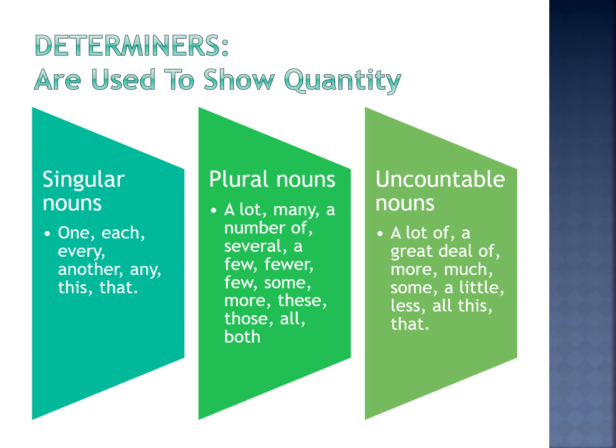Alright, so determiners. Determiners are used to show quantity. Sometimes they are also called quantifiers, but they are actually referring to the same thing. For singular nouns, we have one, each, every, another, any, this, that.